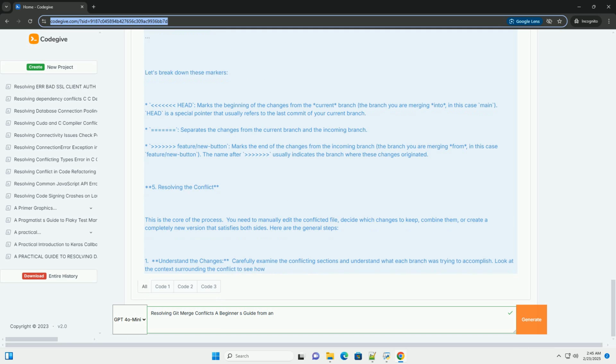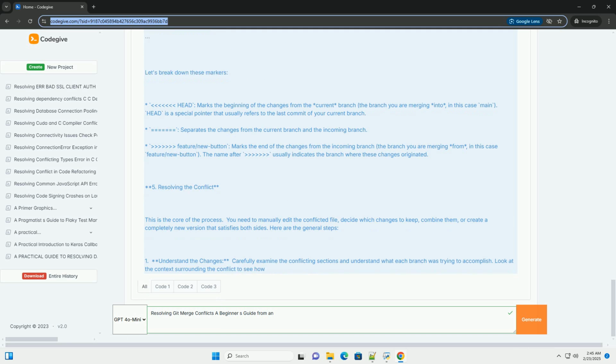8. Common scenarios and advanced techniques. Binary files: conflicts in binary files, images, executables, etc., are usually not resolvable by manually editing the file. You'll typically have to choose one version or the other using git checkout --ours file or git checkout --theirs file before staging and committing. In these cases, communication with your team to determine which version is appropriate is essential.